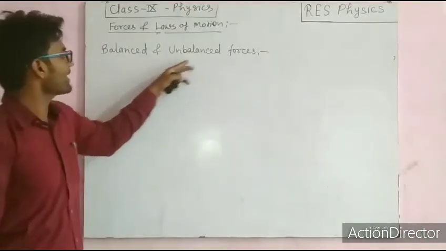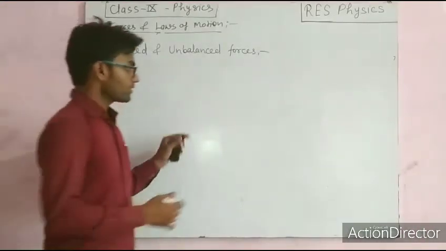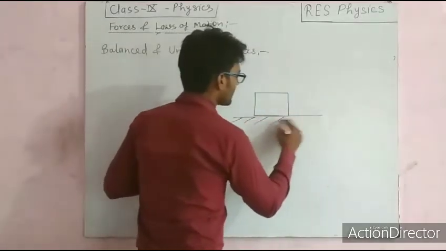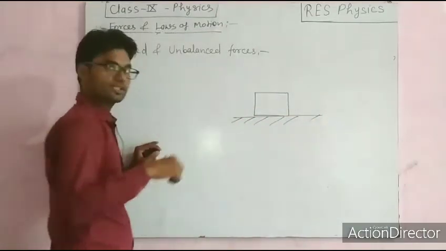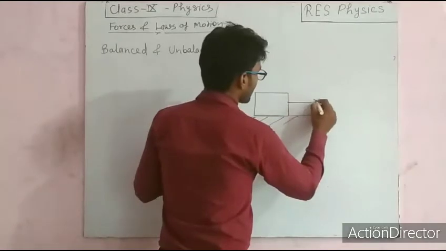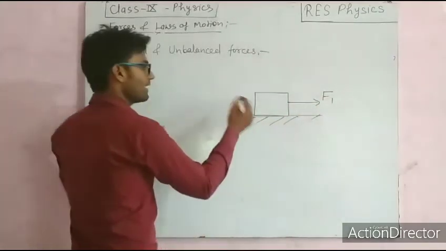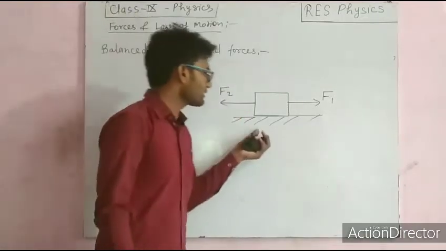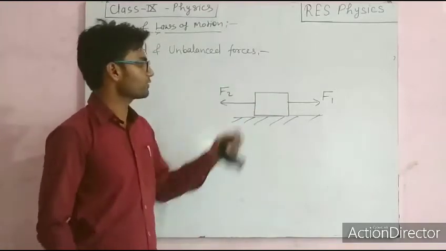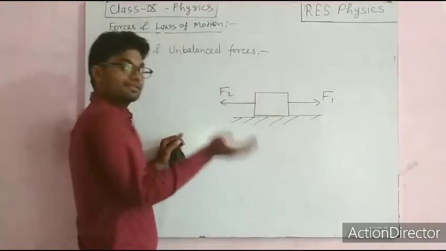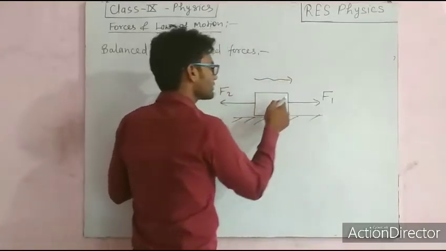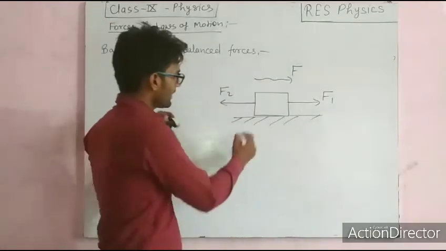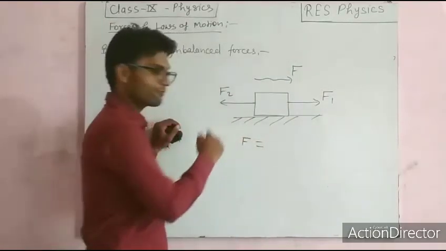Next we talk about balanced forces and unbalanced forces. Previously we talked about the resultant force. Let us consider an object on which two forces are acting. One force F1 is acting in this direction and force F2 is acting in the opposite direction, right? So we have to find the resultant force acting on this particular object. Let us consider the resultant force on this object is F, acting in the direction of F1.